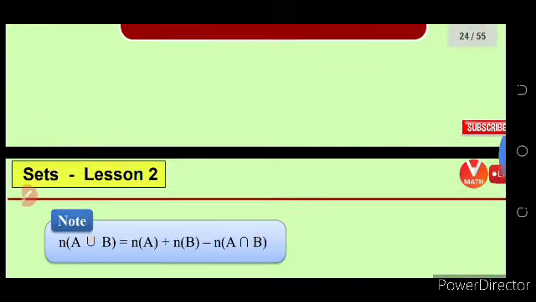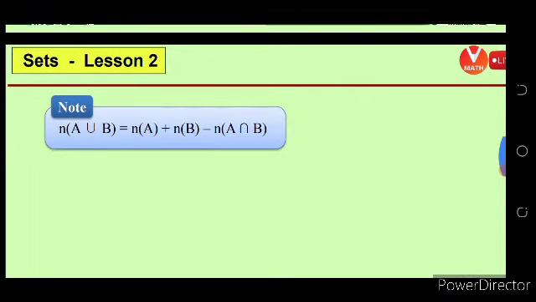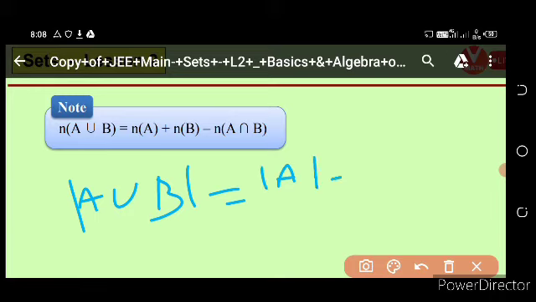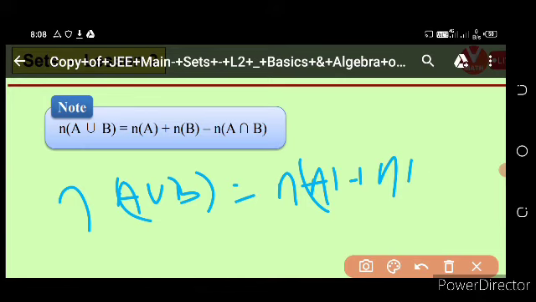Then laws of sets. What are the laws? Note 1: n of A union B is equal to n of A plus n of B minus n of A intersection B. So the cardinality, mod of A union B, is equal to mod of A plus mod of B minus mod of A intersection B. Similarly, n of A union B is equal to n of A plus n of B minus n of A intersection B.